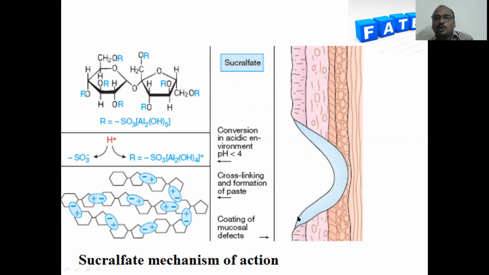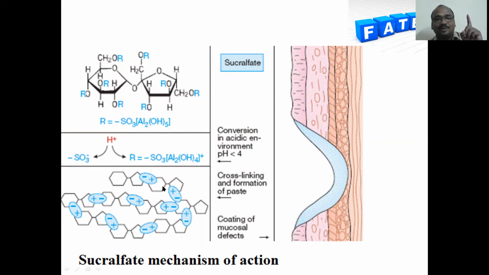See here, this is the sucralfate structure. Whenever hydrogen is released here, it binds to the negative charges like this. Here negative and also negative. This conversion of sucralfate happens in an acidic environment. Whenever pH is less than 4, sucralfate will combine.